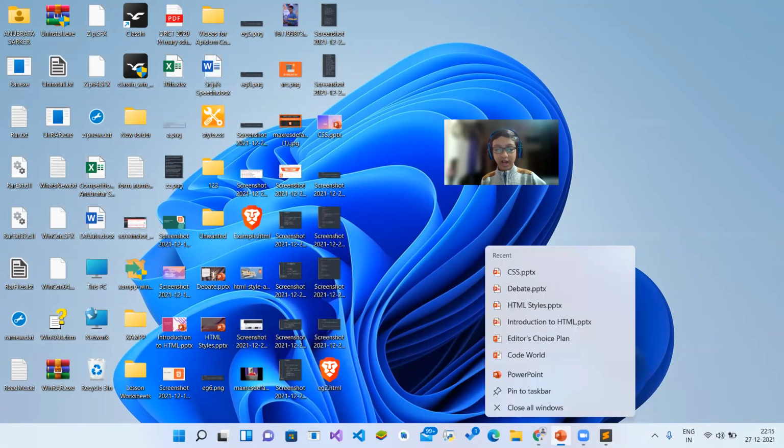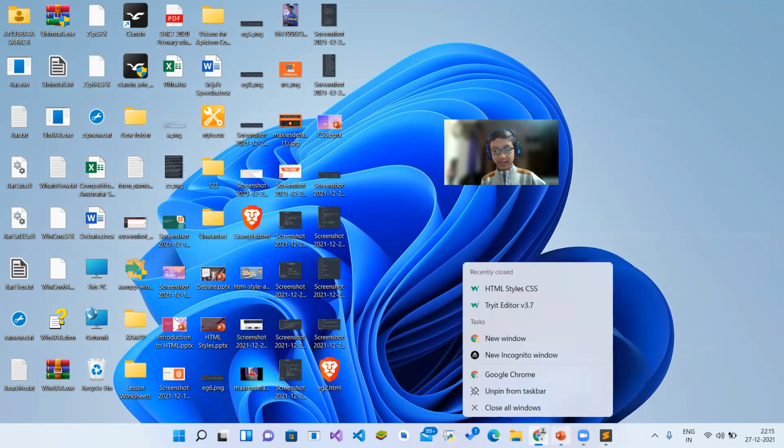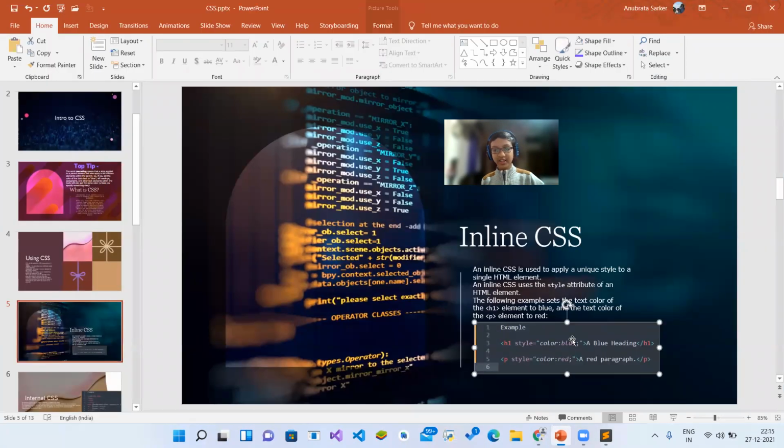Okay, so now what we're gonna do is let me go back to the PowerPoint presentation. An inline CSS is used to apply a unique style to a single HTML element, and inline CSS uses the style attribute of an HTML element. Like I said, in the H1 style, color like this. The following example sets the text color of the H1 element to blue and the text color of the P element to red. As you can see, a blue heading, a red paragraph.